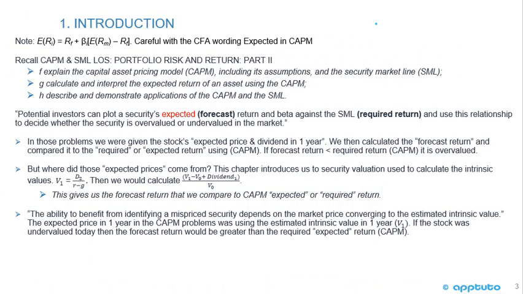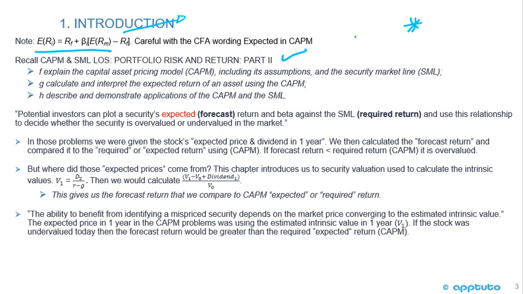So we're going to continue with a bit of an introduction. Really, this is my own introduction to put this reading and the next few LOSs into more context. So recall back from the Portfolio Risk and Return Part 2 and from other sections in the CFA that we studied the CAPM model. And recall the formula for the CAPM, that the expected return equals the risk-free rate plus the beta times the expected return of the market minus the risk-free rate, which is the equity risk premium, market risk premium, okay?